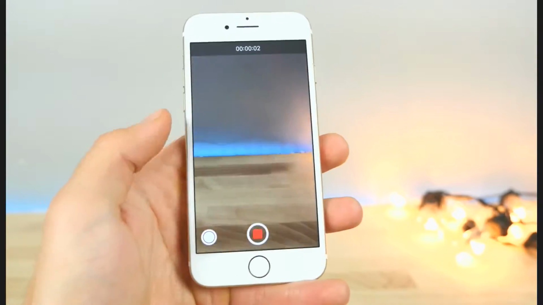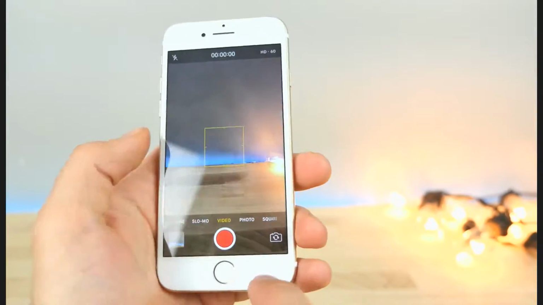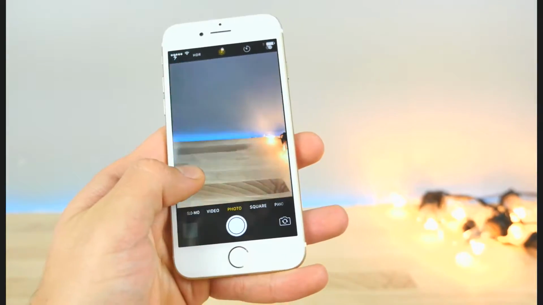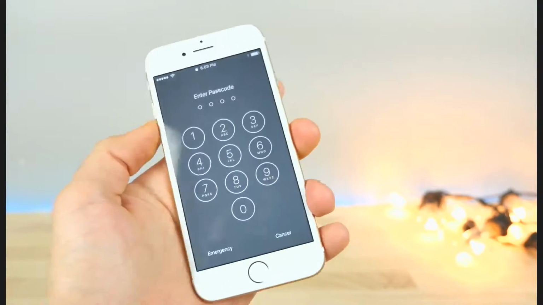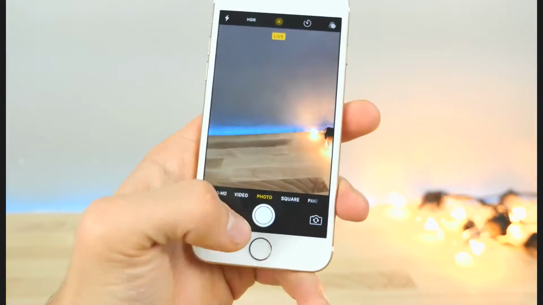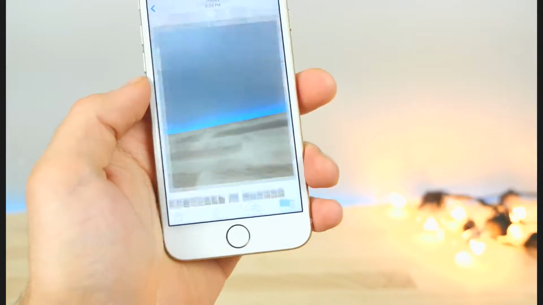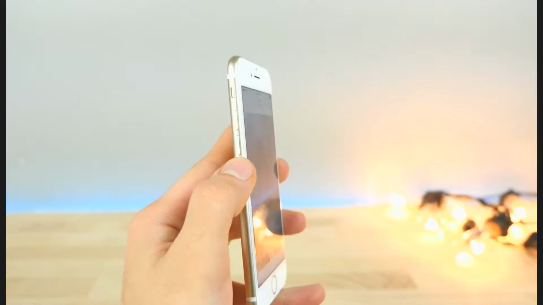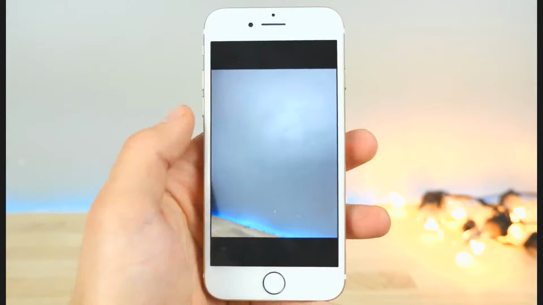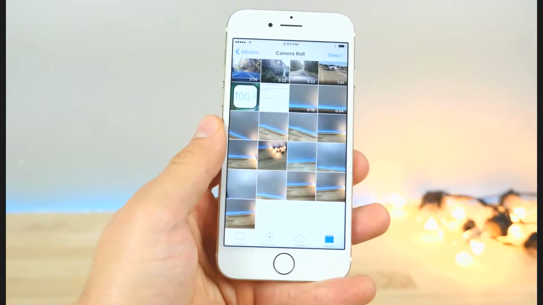Now this also works for taking secret pictures. So if we go back to the lock screen, go to photos, click the home button, now we can take pictures in the background. So I'm going to take a few right now, then we're going to go into our photos and check them out. And as you can see, all of those photos I was taking, it will not make a shutter sound even with the volume on, which is cool. So you can take photos or videos in secret using a disguised screen.